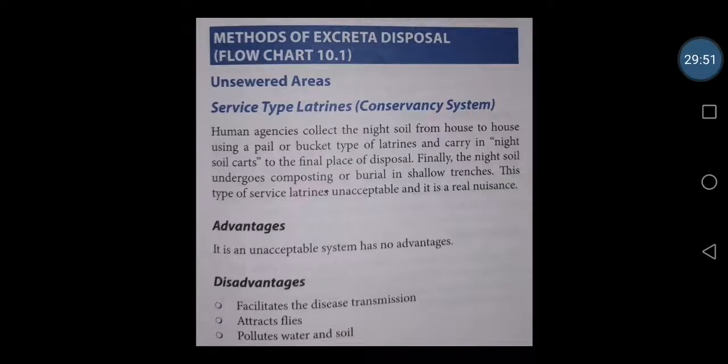So the unsewered areas, that means the service type latrines, as I have told, otherwise known as the conservancy system. Here the human agencies collect the night soil from house to house using a pail or bucket type of latrines and carry it in a night soil cart.